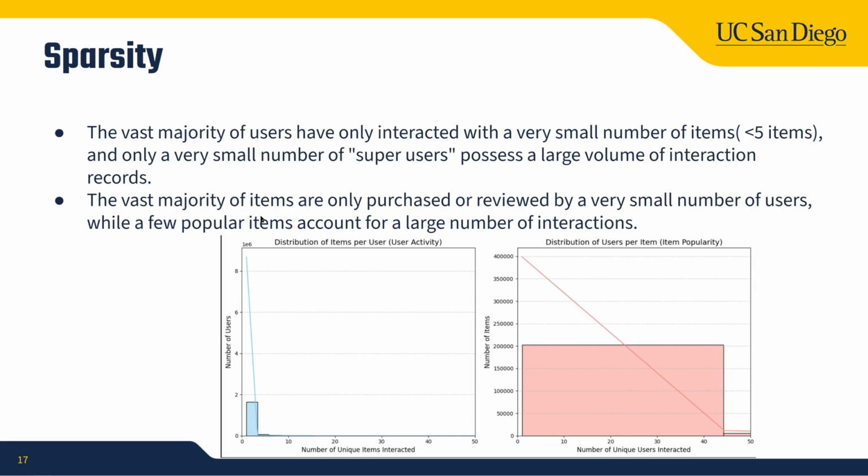We also investigated the sparsity, and as you can see in the 2 graphs below, the first one is the distribution of items per user. We call it user activity. And the other is the users per item distribution, and we call it item popularity. We found that these 2 graphs have very similar trends. The vast majority of users have only interacted with a very small number of items, less than 5, and only a small number of super users possess a large volume of interactions. Also, the vast majority of items are only purchased or reviewed by a very small number of users, with a few popular items accounting for a large number of interactions.